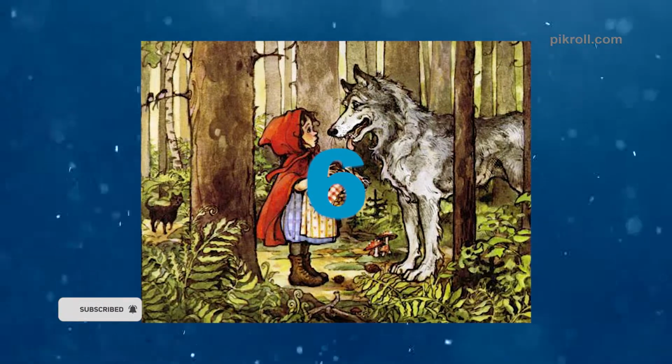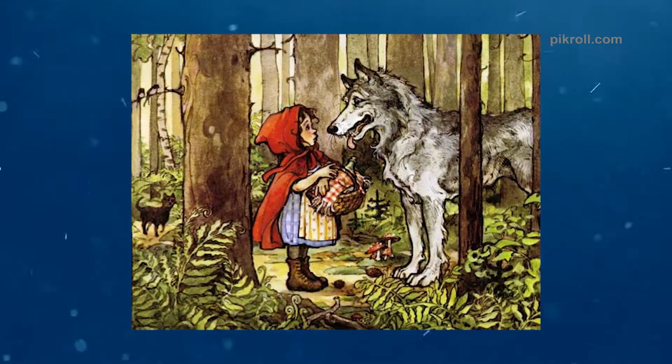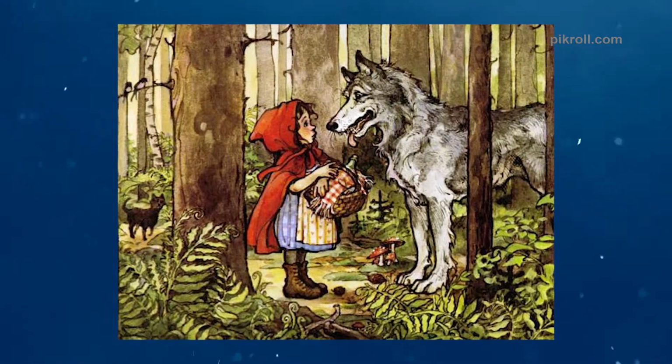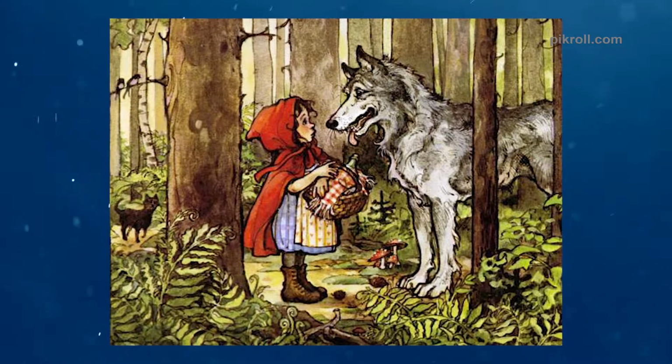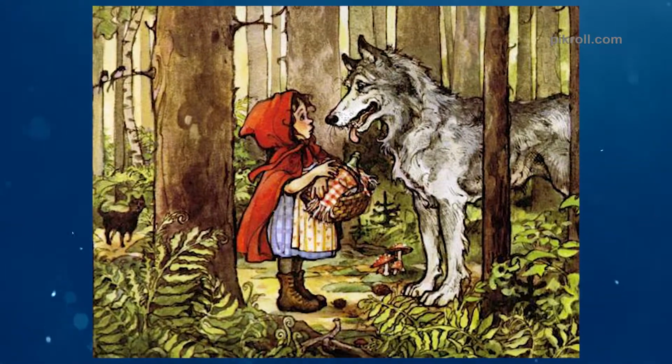Number 6. Little Red Riding Hood. Little Red Riding Hood is a 10th century fairy tale of Europe. The tale is about a big bad wolf and a young girl. The tale is alive and passes from mouth to mouth, and still retains its priority for children across Europe.